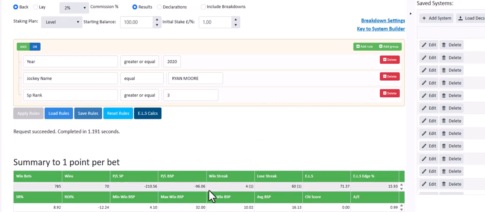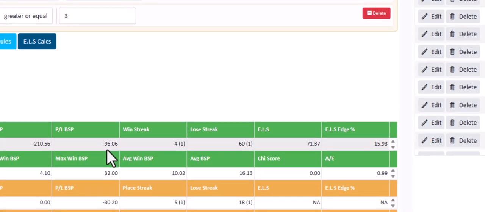We're not looking at the profit here. This is the BSP profit. We're not looking at that because the thing about the AE value is that it doesn't consider, there could be one big winner. You could have a BSP of 200-1, and that would falsely make the BSP profit overall excellent. You might look at that and think, well, that's brilliant.